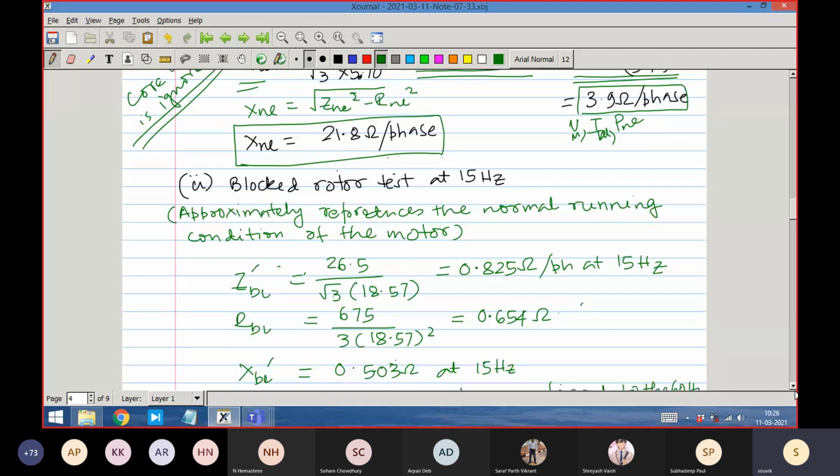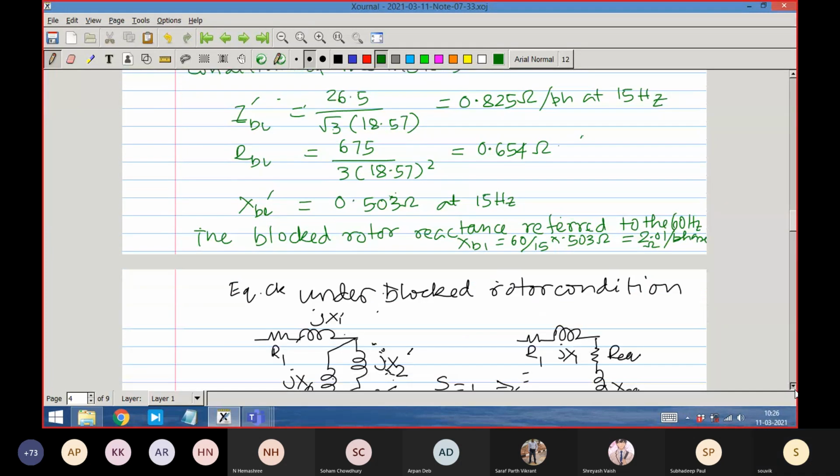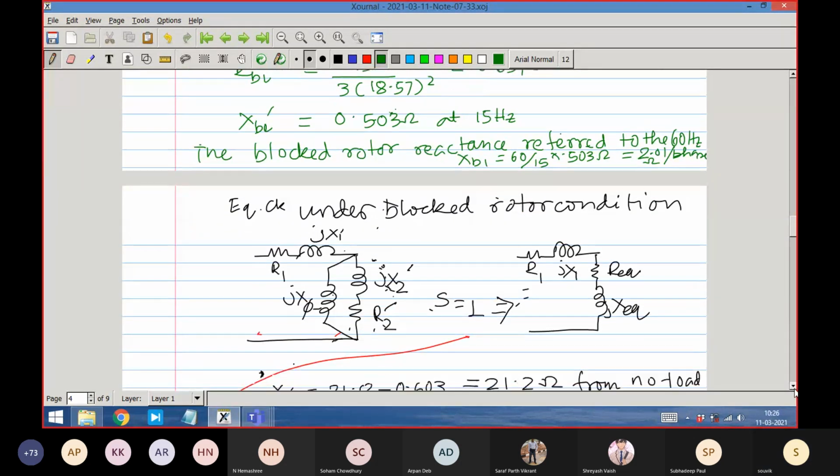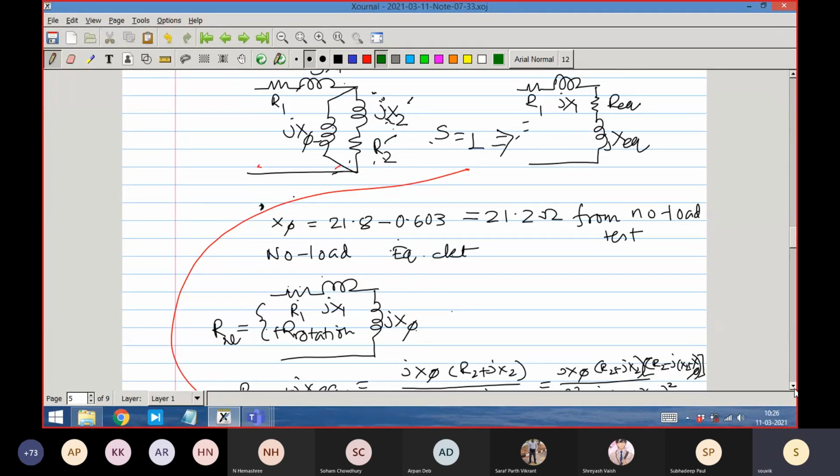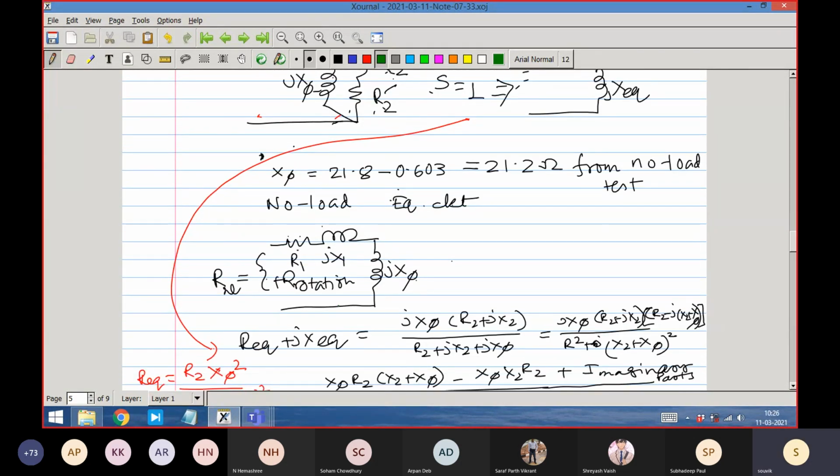This is our equivalent circuit in the no load condition. XM, you can call it XM, no load condition.